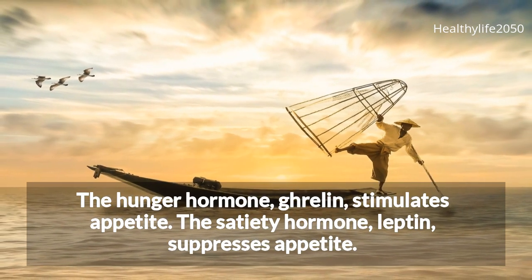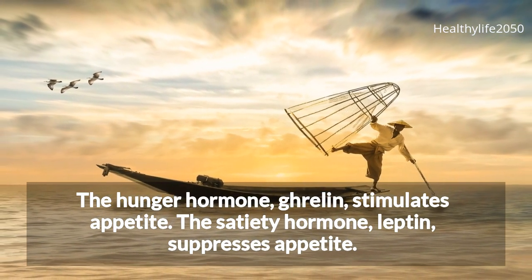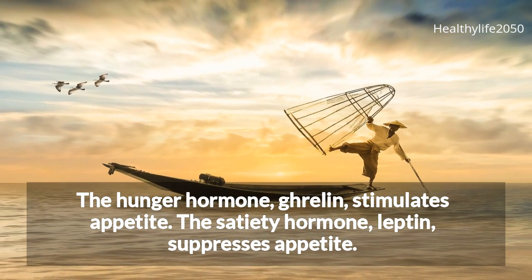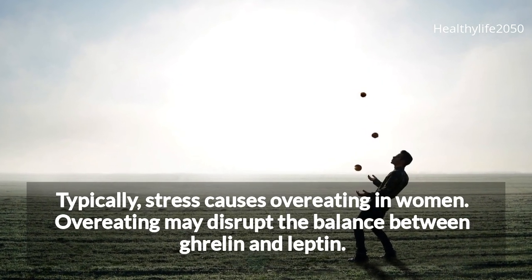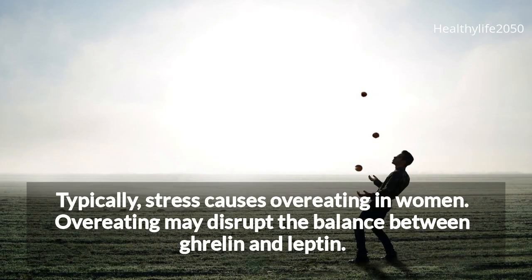The hunger hormone, ghrelin, stimulates appetite. The satiety hormone, leptin, suppresses appetite. Typically, stress causes overeating in women. Overeating may disrupt the balance between ghrelin and leptin.